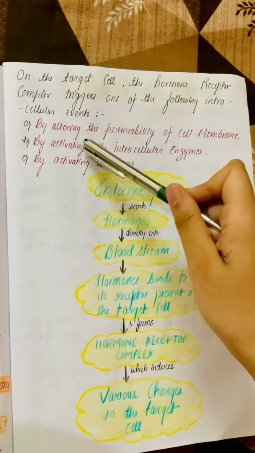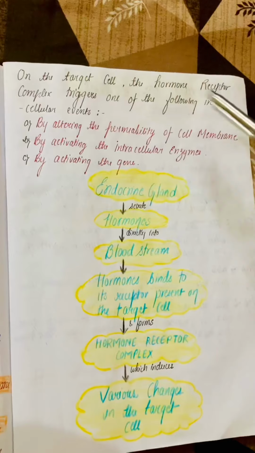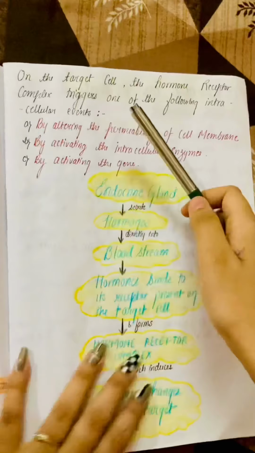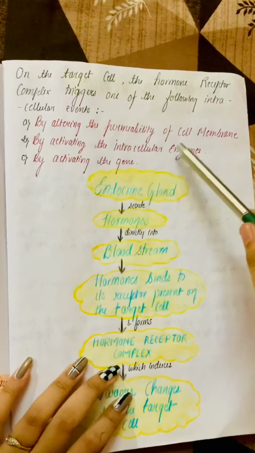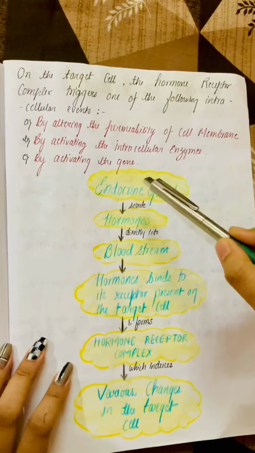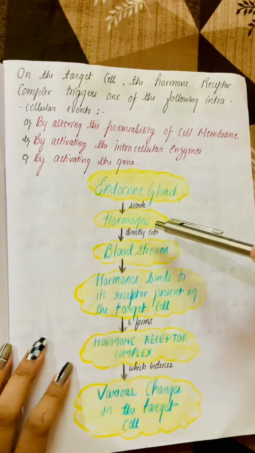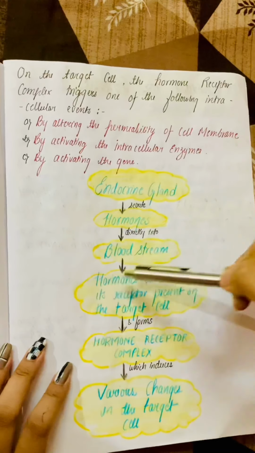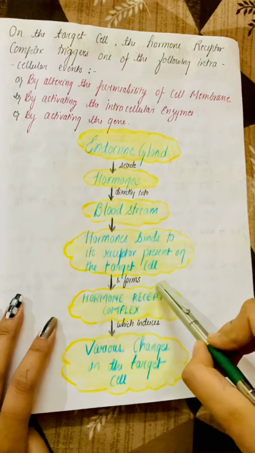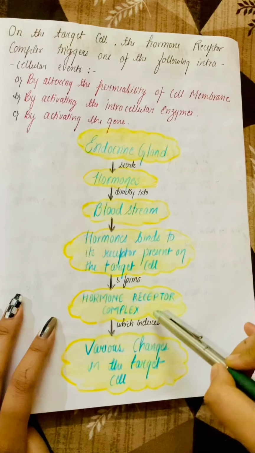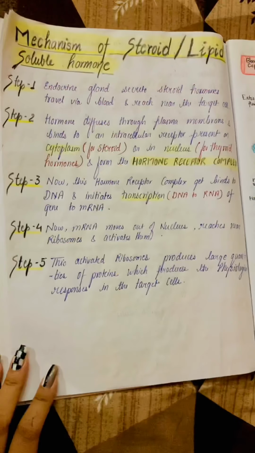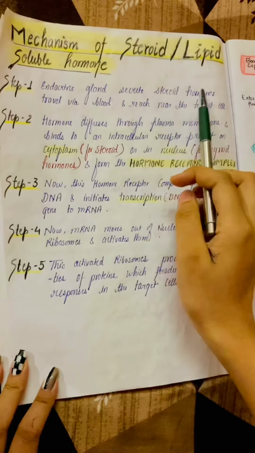First one is by altering the permeability of the cell membrane, or second is by activating an intracellular enzyme, or third by activating a gene. Here let's see one example, like endocrine glands secrete hormones which are directly poured into the bloodstream. Hormones then bind to their receptors present on the target cell and form the hormone receptor complex, which induces various changes in the target cell. Now let's see how this mechanism works.